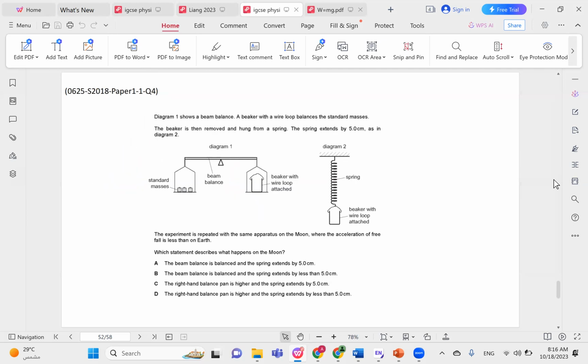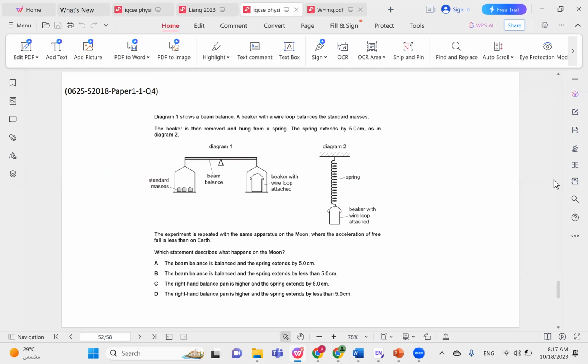The diagram shows a beam balance. A beaker with a wire loop balances the standard masses. The beaker is then removed and hung from a spring. The spring extends by 5 cm, as in diagram 2. The experiment is repeated with the same apparatus on the Moon, where the acceleration of free fall is less than on Earth. Which statement describes what happens on the Moon?